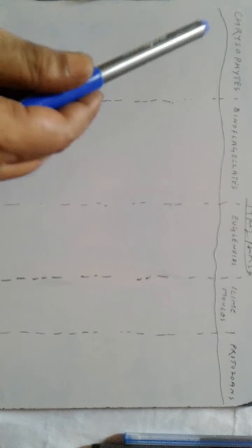Hello students, today we will study about the groups of Protista. What are the groups of Protista? Chrysophytes, dinoflagellates, euglenoids, slime molds and protozoans.